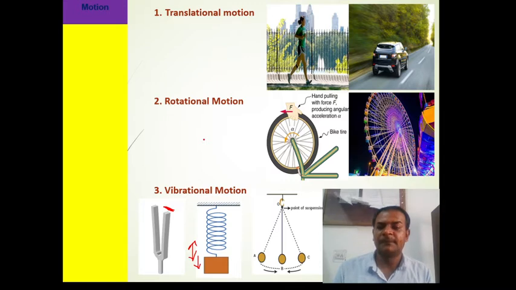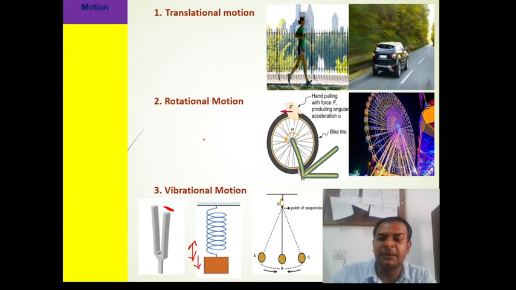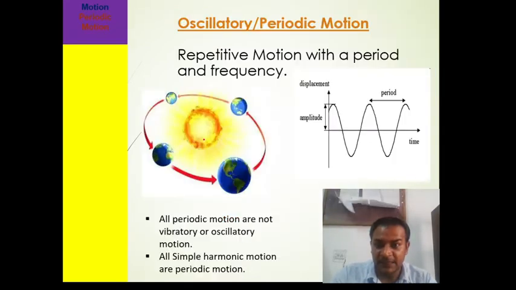So here we are interested in vibrational motion only. For the vibrational motion, we see why we said it is a vibrational motion, and what is the similarity between vibrational motion and harmonic motions. Basically, vibrational motion is showing the properties of harmonic motion, right? So when we say an oscillatory or periodic motion, what is the periodic motion?